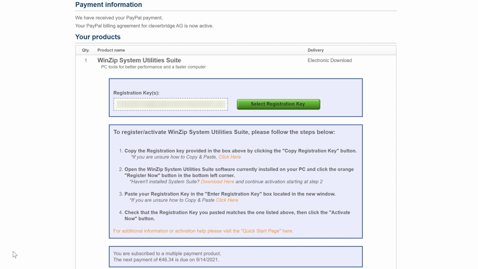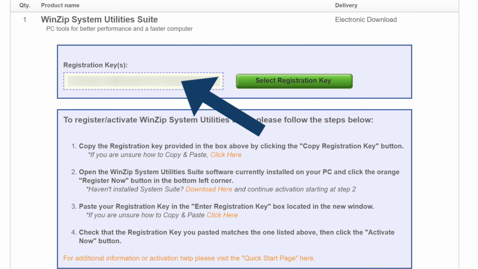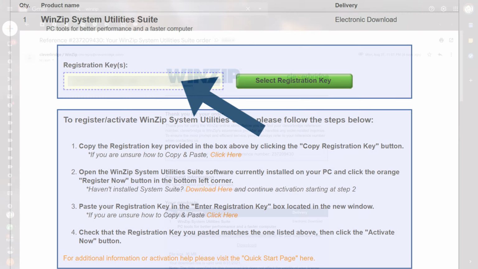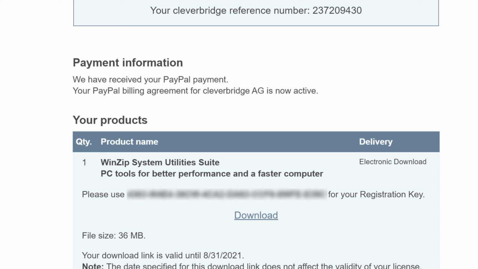As soon as your order is completed, you should be redirected to the confirmation page, which includes your registration key. You should also have received an email with this same information, so it's a good idea to keep that email saved in case you need to access this information at any other time.